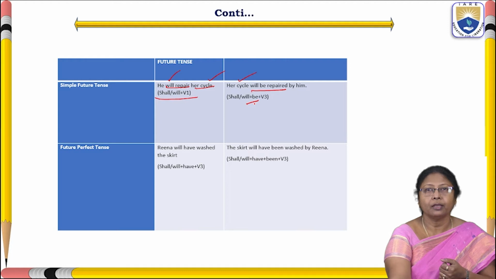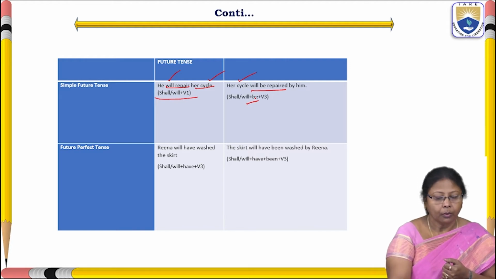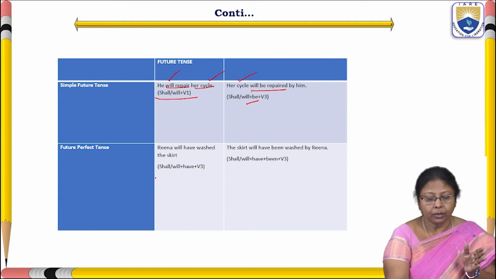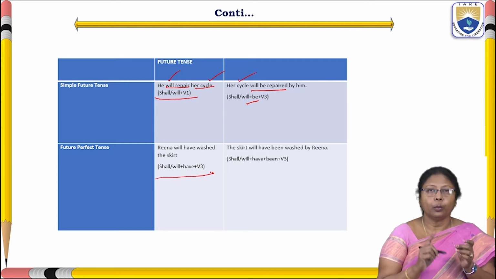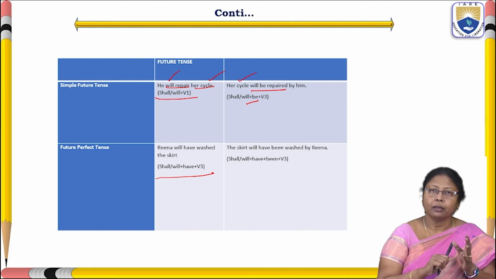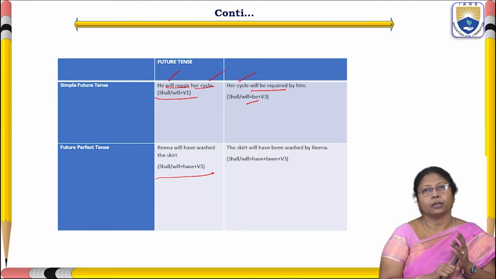Very easy, isn't it? So now future perfect tense. Here in future perfect tense, the structure goes in this way: shall, will, have plus V3, means subject plus shall or will have plus V3 plus object.